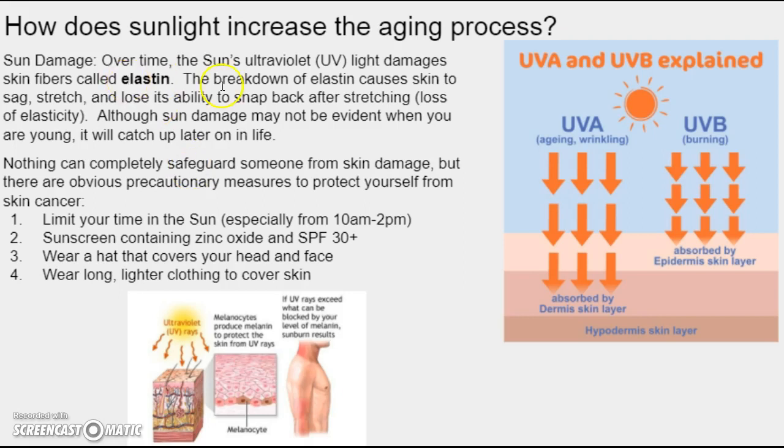So let's apply what ultraviolet light does to humans, to us. Right? That's what sunscreen's about, UVA and UVB. Well, it leads to sun damage. Over time, sun's UV light damages skin fibers called elastin. The breakdown of elastin causes skin to sag, stretch, and lose its ability to snap back after stretching. Essentially, it loses elasticity. Although sun damage may not be evident when you're young, it catches up later in life.